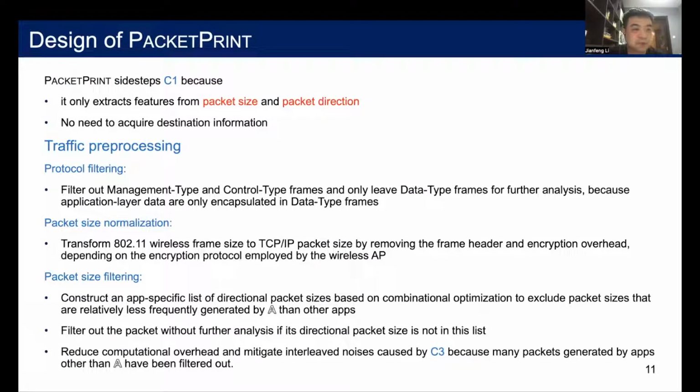PacketPrint bypasses the first challenge because it will not use destination information. To preprocess wireless traffic, we conduct protocol filtering, packet size normalization, and packet size filtering. In packet size filtering, we exclude packet sizes that are relatively less frequently generated by A than other apps. It reduces computational overhead and mitigates noise packets caused by app multiplexing.